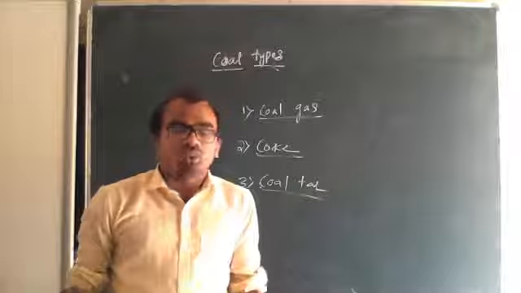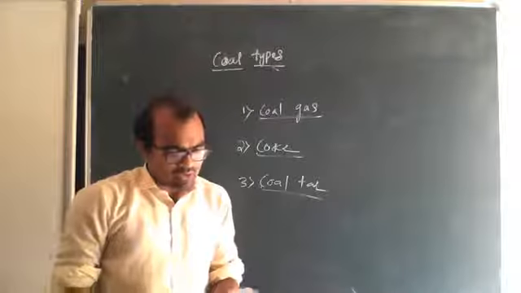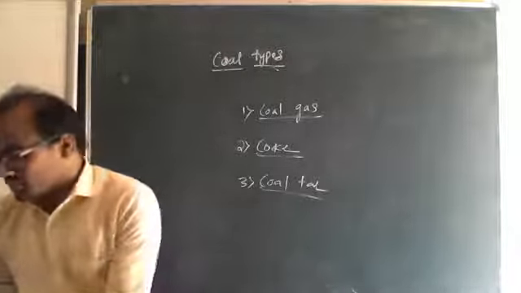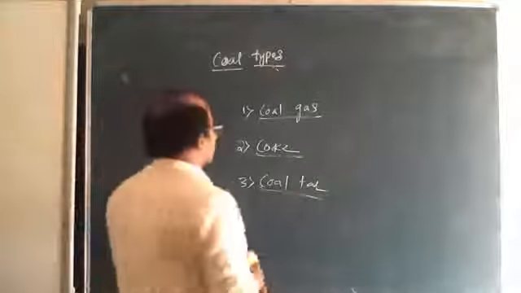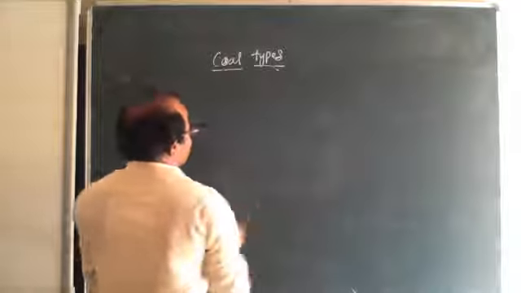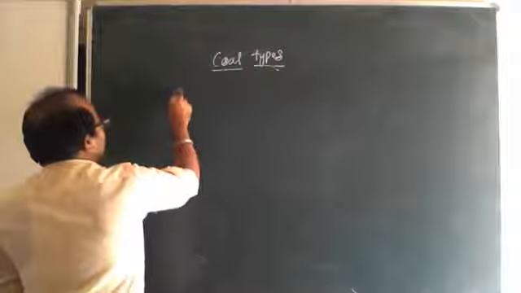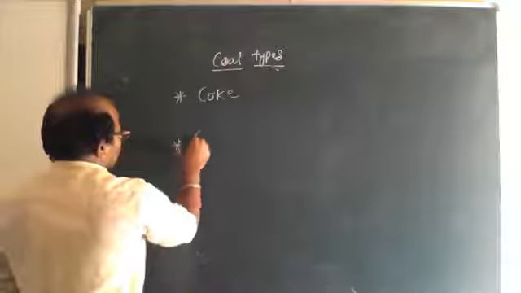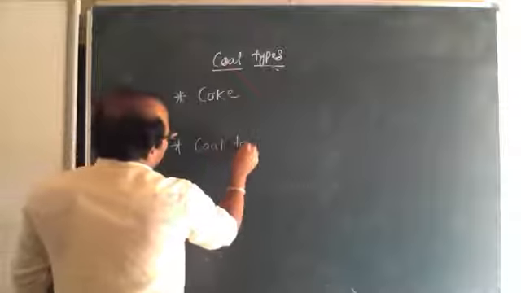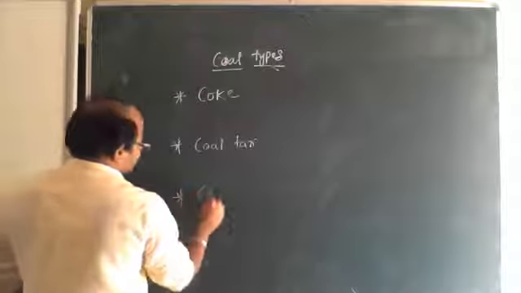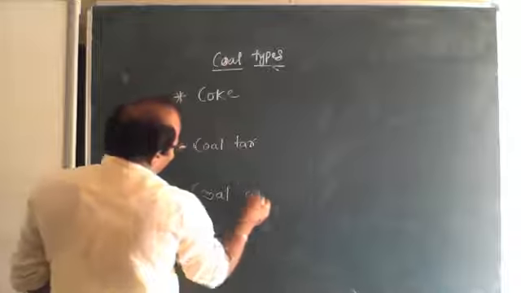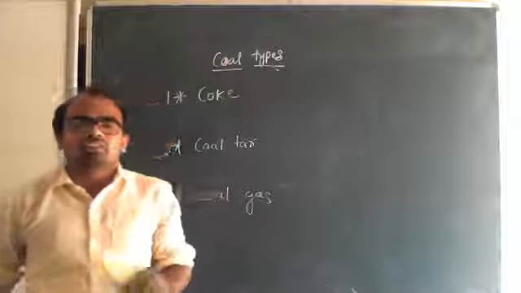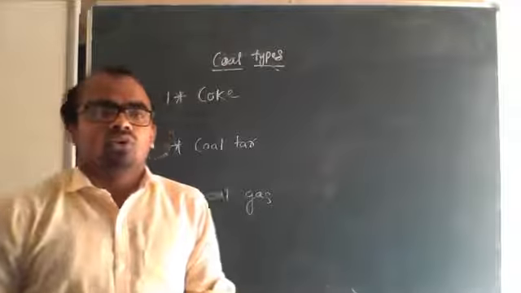First they have given it as coke, coal tar and coal gas, so let us go on the basis of the textbook. Coke first, next coal tar, third one is coal gas. These are the three forms of coal types.